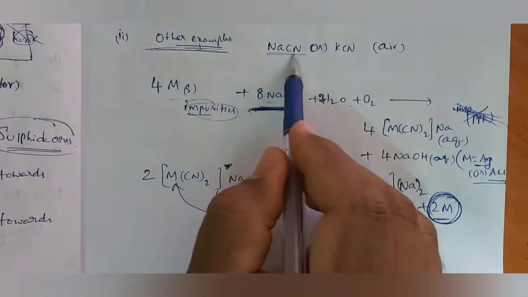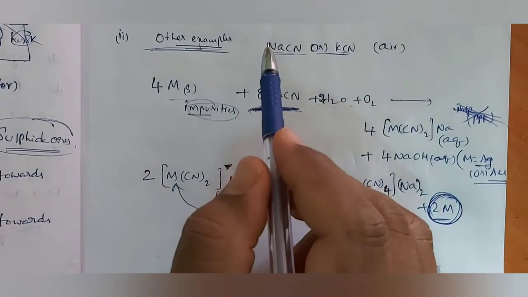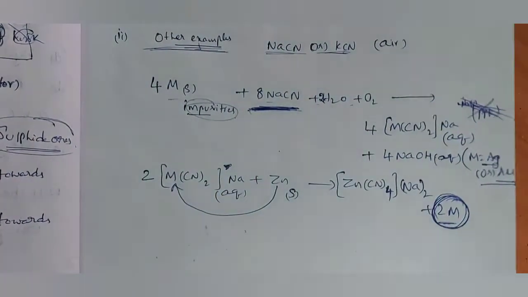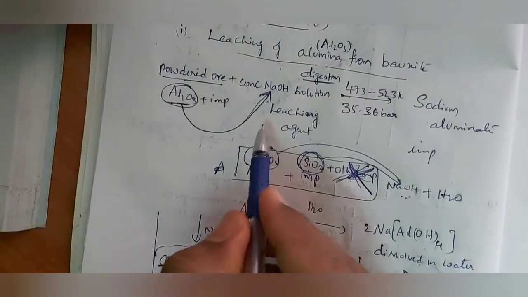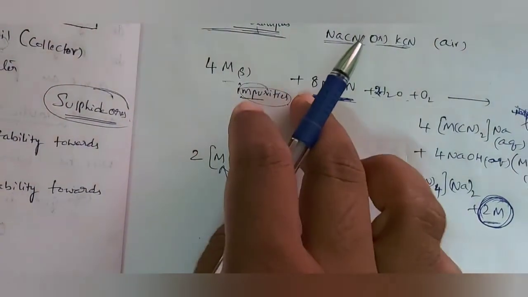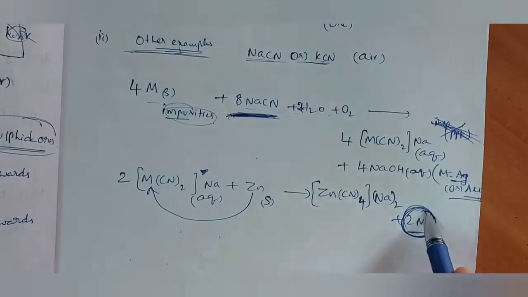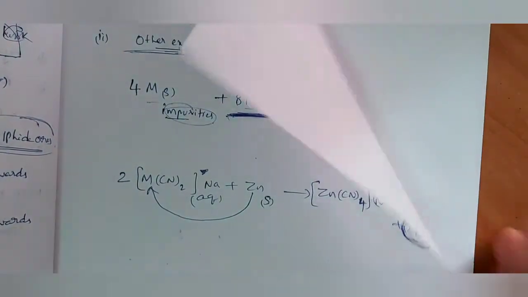This is called the leaching agent here. NaCN is the leaching agent. In the previous example, NaOH is the leaching agent, and in this example, NaCN is the leaching agent. So finally we got the metal separated from impurities.